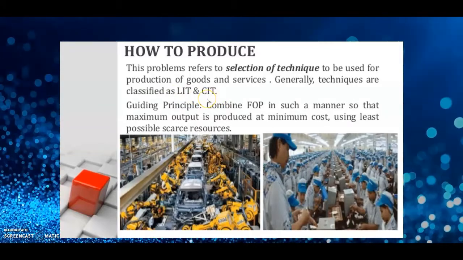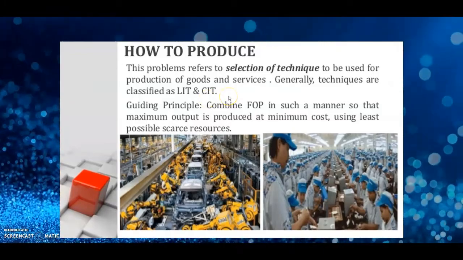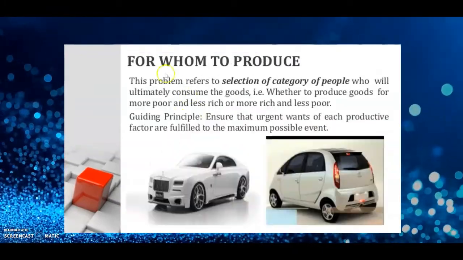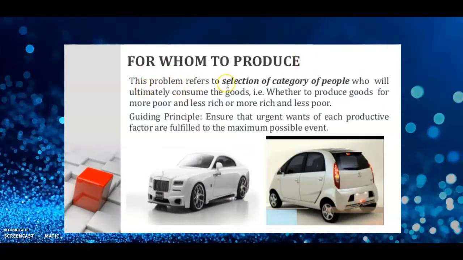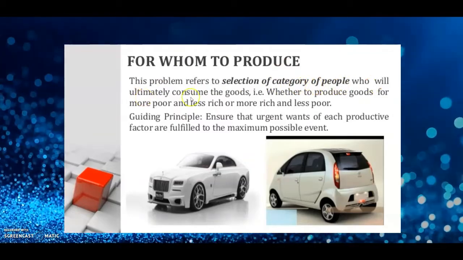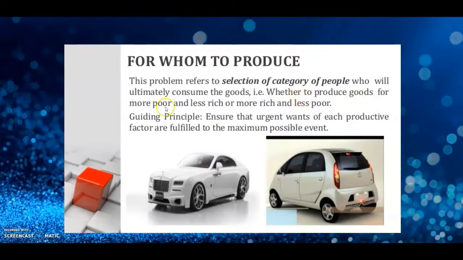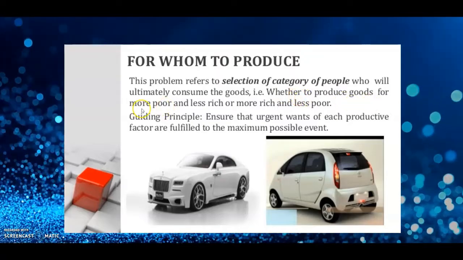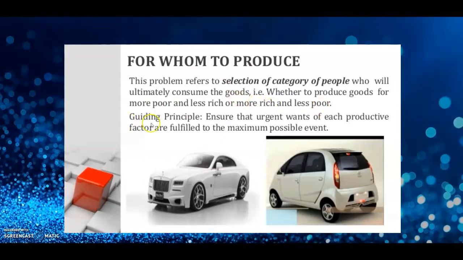Then in capital intensive technique, we use more of capital and less of labor. Third one, for whom to produce. This problem refers to a selection of category of people who will ultimately consume the goods, that is, whether to produce goods for more poor and less rich or more rich and less poor.